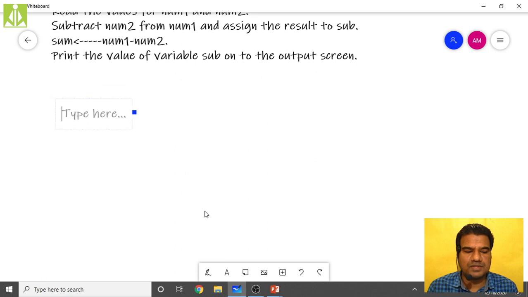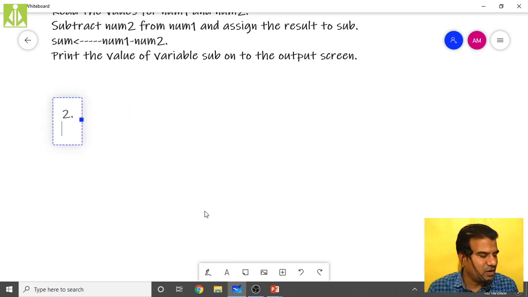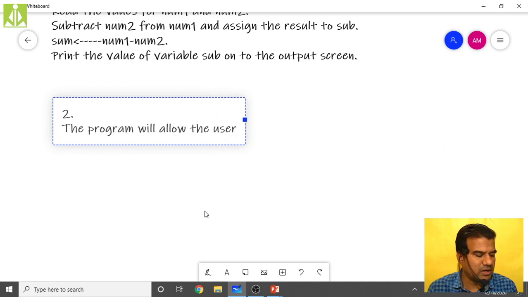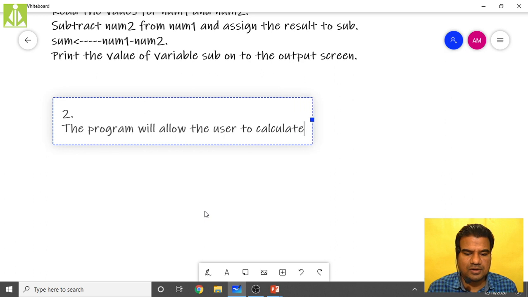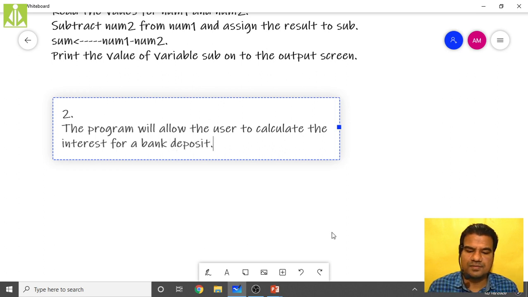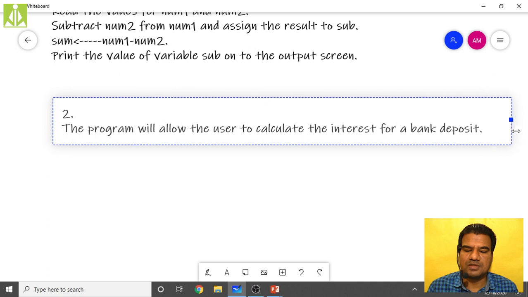Interest of a bank deposit. So this is our second pseudocode. Here I am writing. Again, what we have to put: the program will allow the user to calculate the interest for a bank deposit. So likewise, here also we follow the same things.